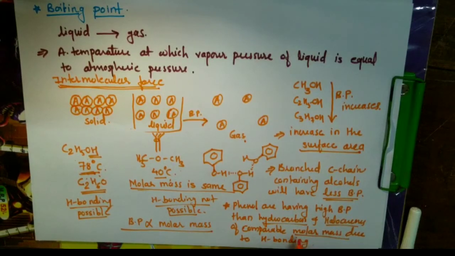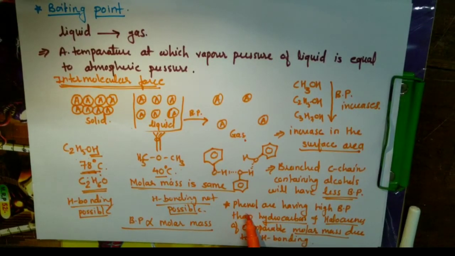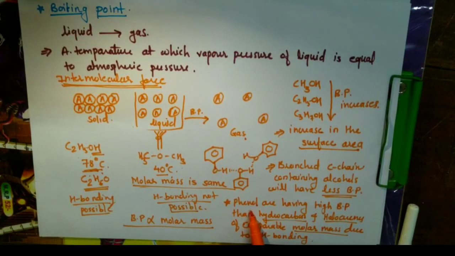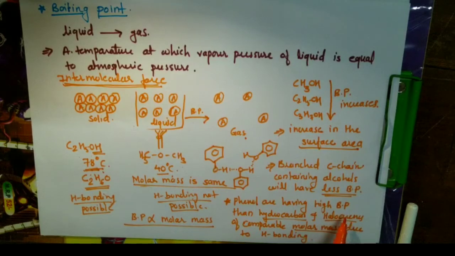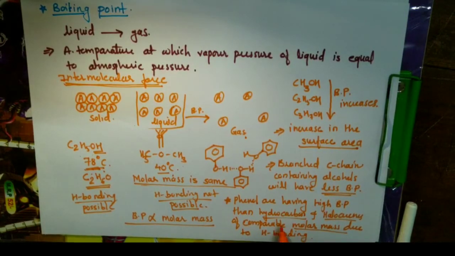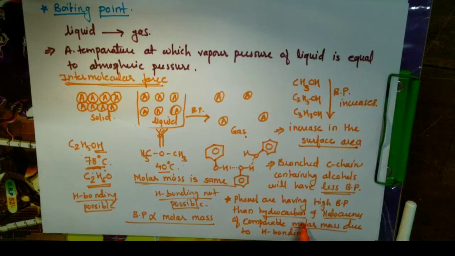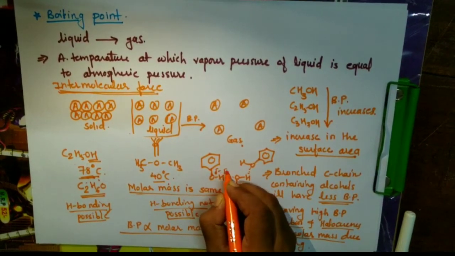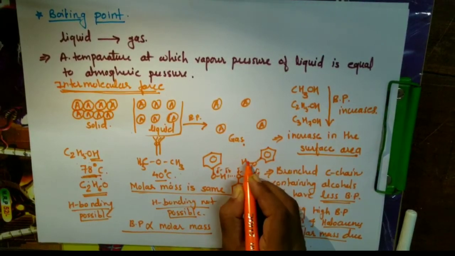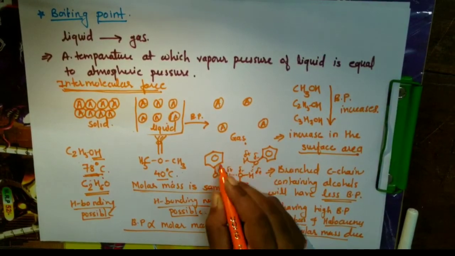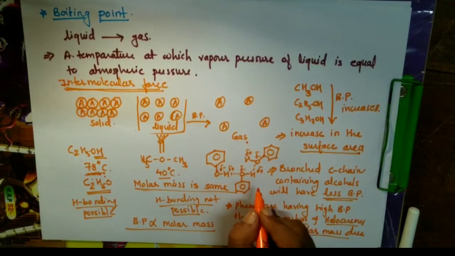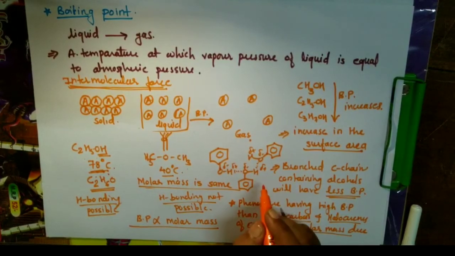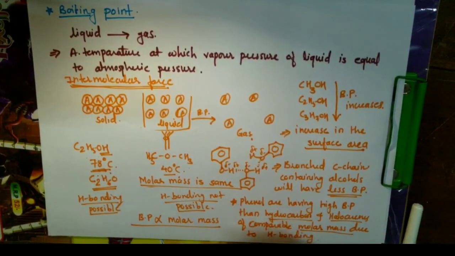Hydrocarbons and haloarenes which have comparable molar mass like phenol will have lower boiling points as compared to phenol, because phenol has a high boiling point due to hydrogen bonding. This hydrogen bonding is not possible in case of hydrocarbons and even haloarenes. Here it will form delta negative, delta positive, delta negative, delta positive. Similarly, delta positive, delta negative. This is a weak electrostatic force of attraction that we call hydrogen bonding, and since it is between two molecules, it is called intermolecular hydrogen bonding.